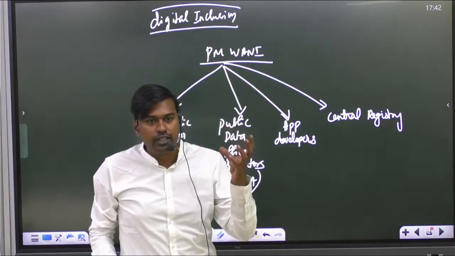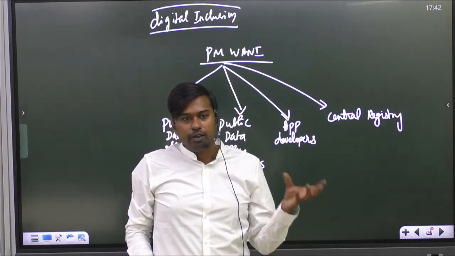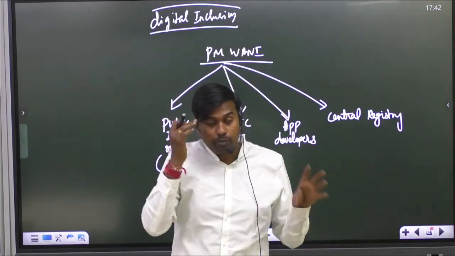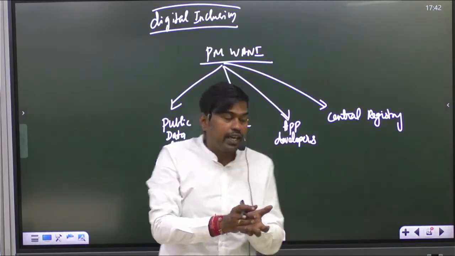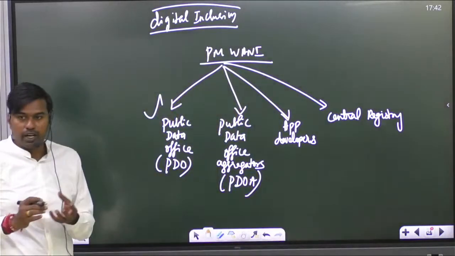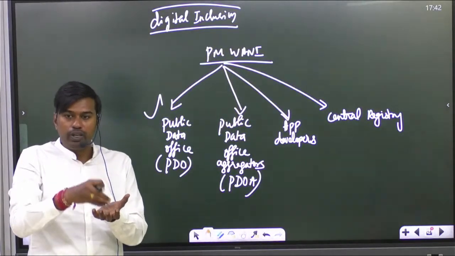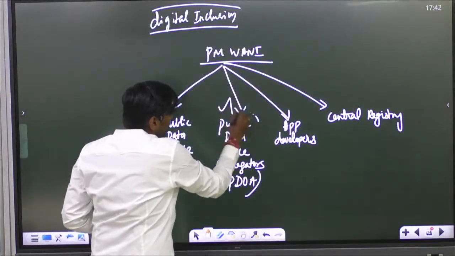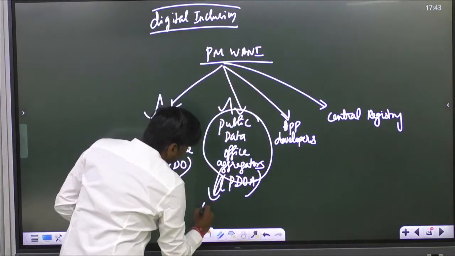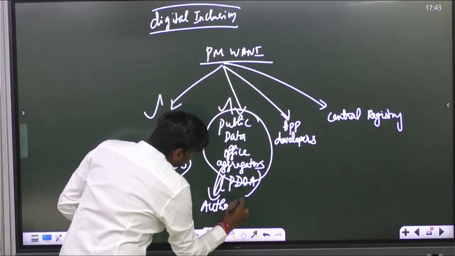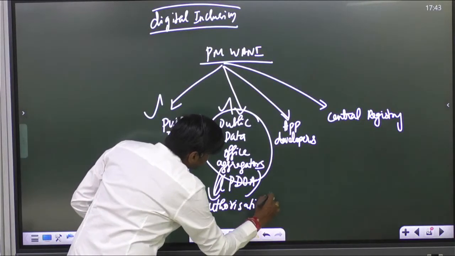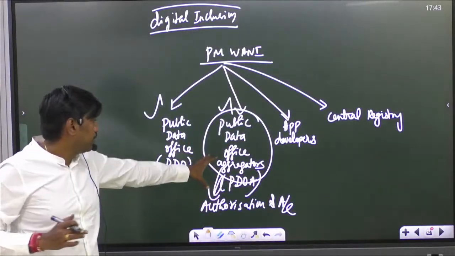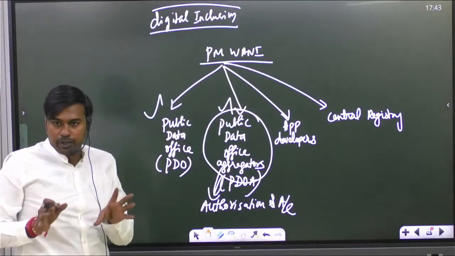Now even a small tea shop owner, kirana shop owners, vegetable shop owners can also participate in the scheme. They can participate as a Public Data Office. What does that mean? These are the persons who will buy internet broadband from these aggregators. They will provide the authorization and the accounting work. So how much data we are giving them, at what cost, all this will be recorded. So these PDOs are the people. Who are these people?